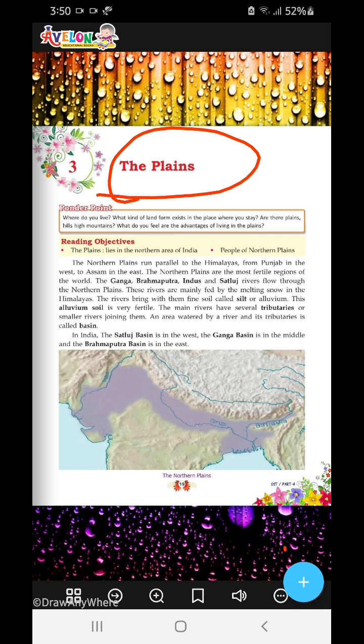So what's the definition of a basin? An area watered by a river and its tributaries is known as a basin. In India we have three basins: the Satluj basin in the west, the Ganga basin in the middle, and the Brahmaputra basin in the east.